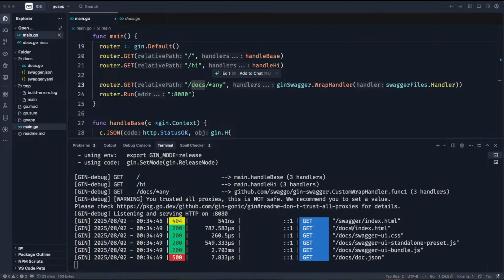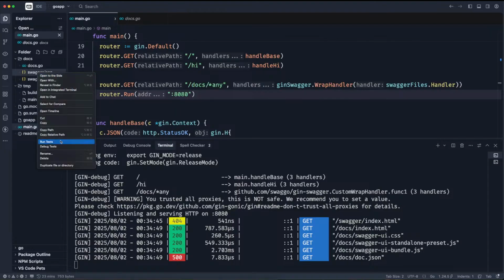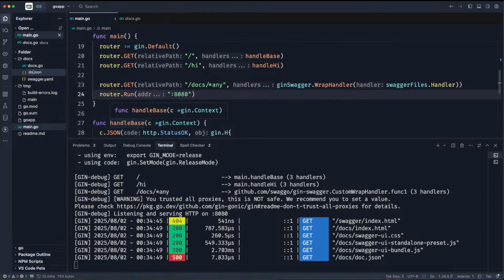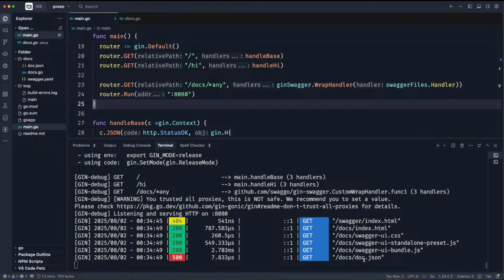Okay. Now the good thing is that it found this, but it couldn't find this. So for now, I'm going to rename this to JSON. Or rather, I'm going to change this to doc so that it will match this one. So let me give it a try.